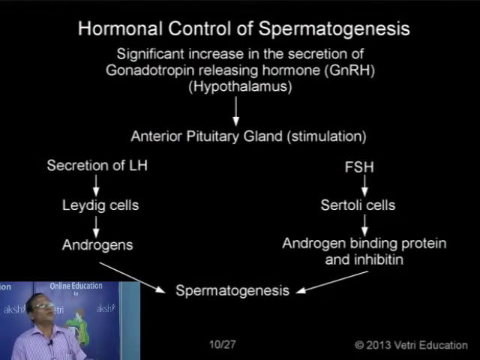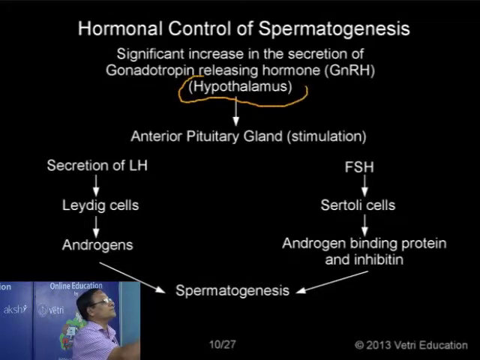Now the hormonal control of spermatogenesis. Normally the male reproductive system is under the control of hormones. The testicular function is actually three-way. The process of spermatogenesis is under the working of 3 different structures. Number 1, hypothalamus.